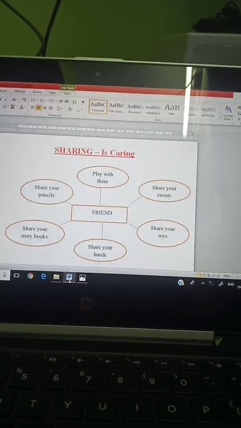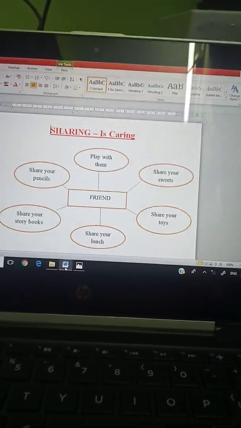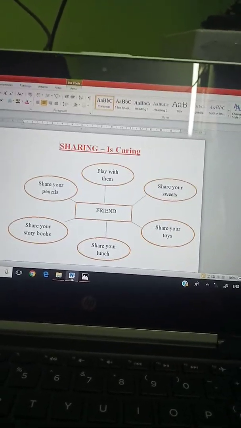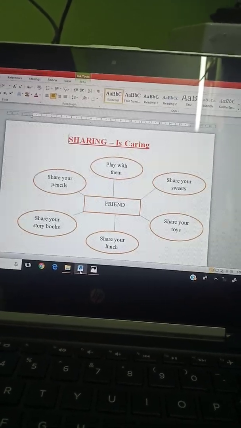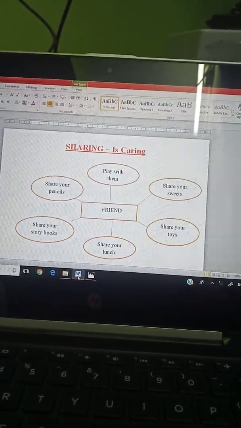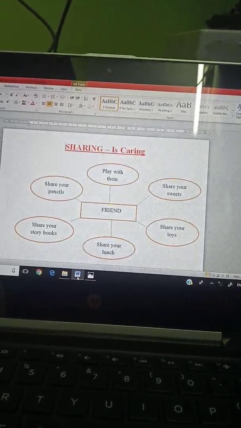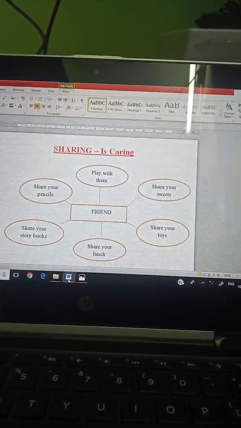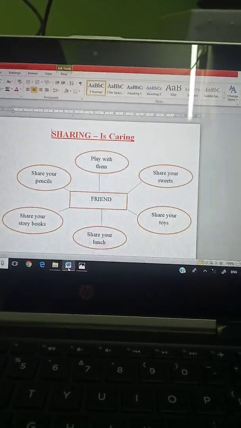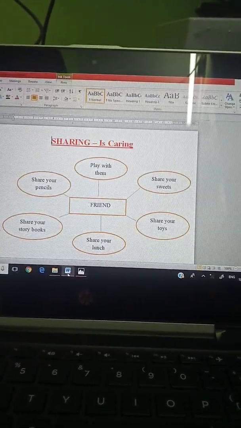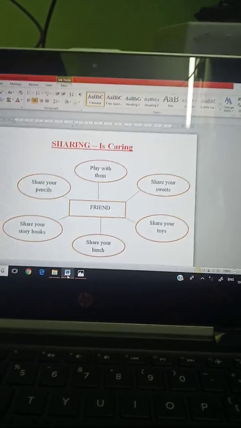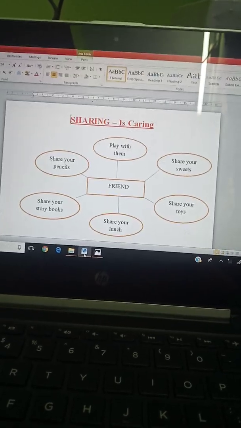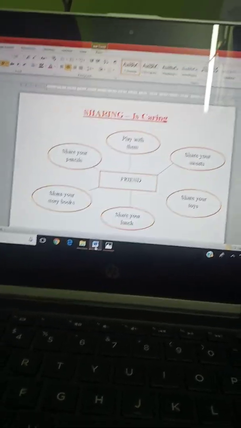Next, what will you do if your friend wants you to help with the homework? It means, if your friend needs your help, what will you do? You will help them. If your friend says, please friend, help me in doing this homework, then you have to help your friend. Okay? Good friends forgive each other if they are upset over something. They should be ready to help and share their things. So, to be a good friend, we have to recognize the value of sharing. If our friend needs anything, we have to share our things.